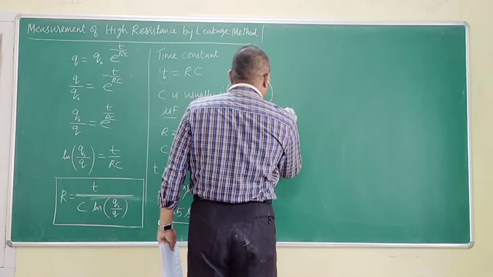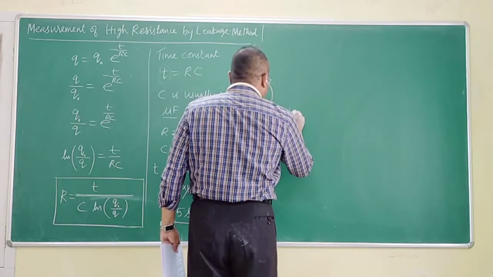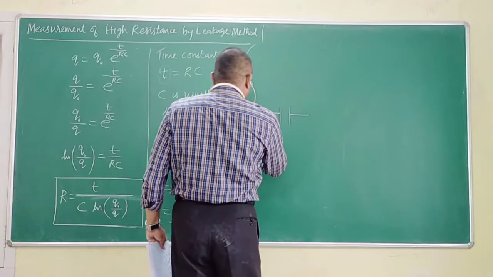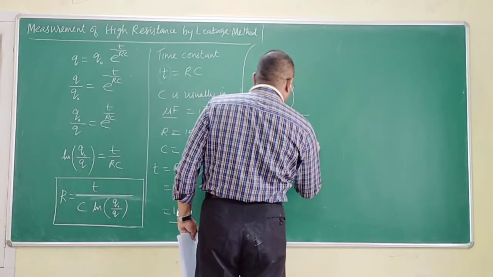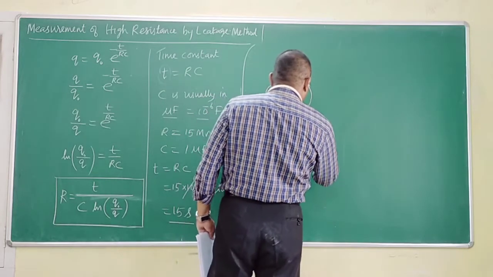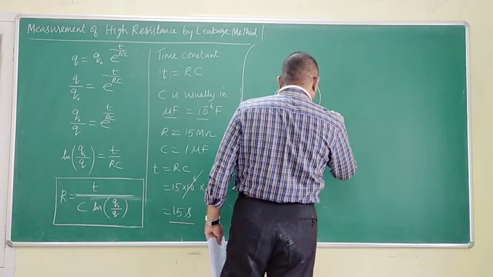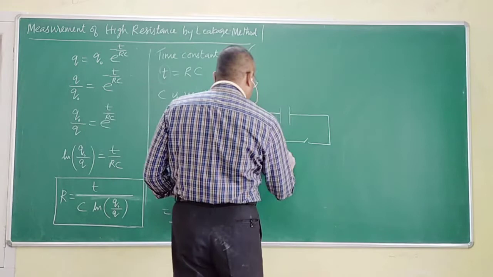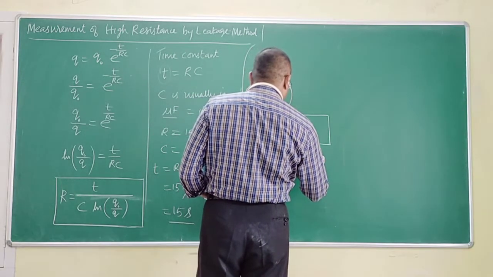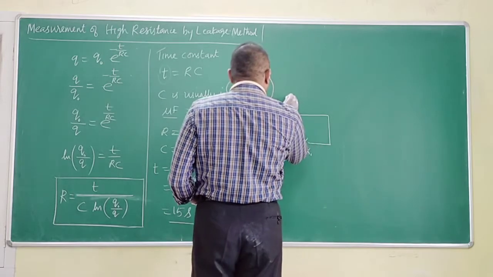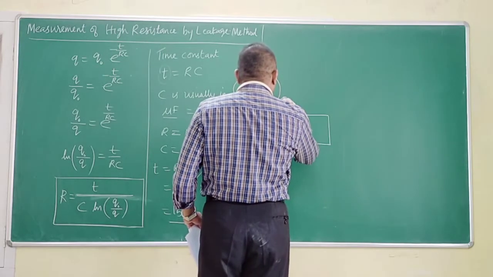This is a capacitor to which I connect a battery of EMF E and a tap key. Okay, sir? Let this battery of EMF be E. This key, let me call it K1. This is a capacitor of capacitance C.